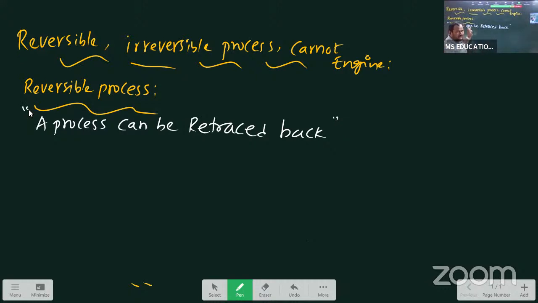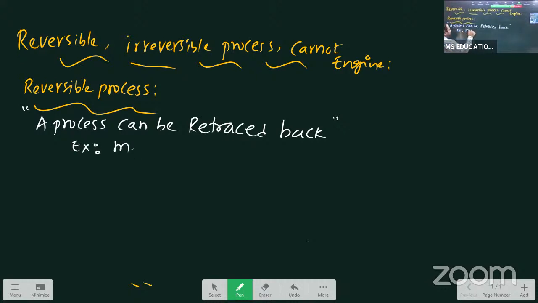A process again coming towards its back position. That is reversible process. Morning, you are coming from your house to college. Evening, again you are going from college to house. That is called reversible process. So, the reversible process statement: a process can be retraced back.